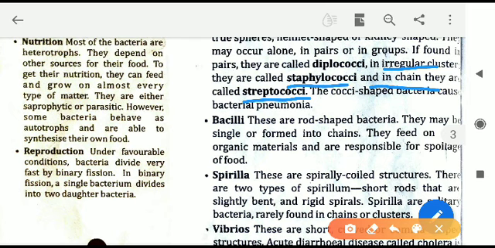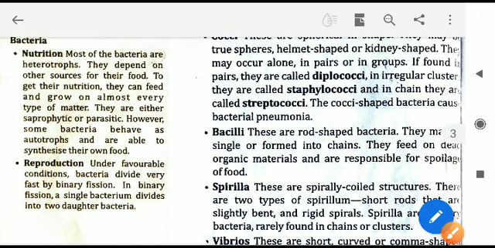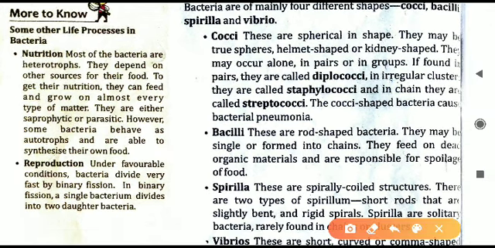So both the things you will learn. If they are irregularly arranged, they are not in proper manner, they are called staphylococci. But if they are arranged in a proper line manner, in a chain they are arranged, then it is called as streptococci. First one also that I left here, that is diplococci. What is this diplococci? Diplococci मतलब होता है अगर 2 bacteria are there, if it is found in pairs, if 2 bacteria are present together, then it is called diplococci.